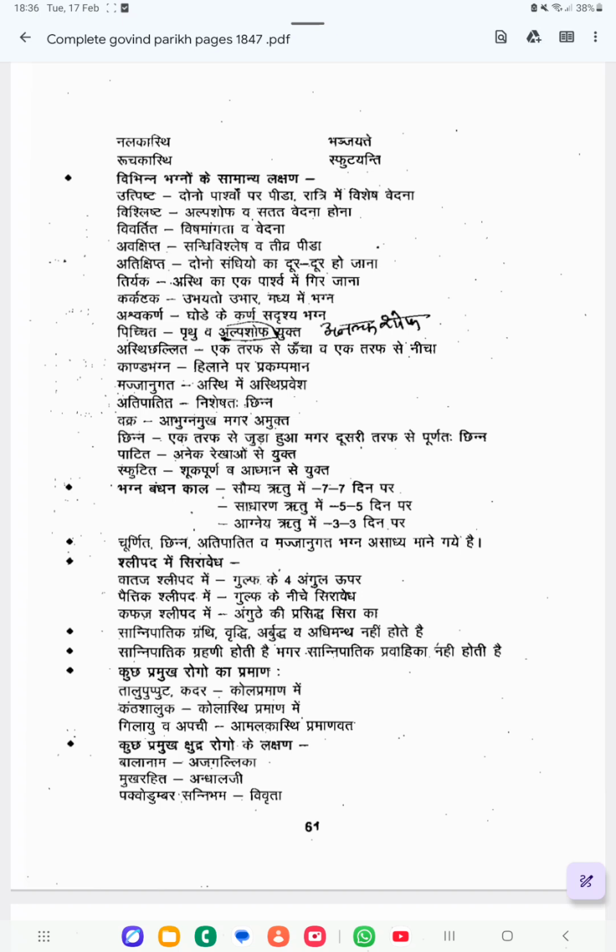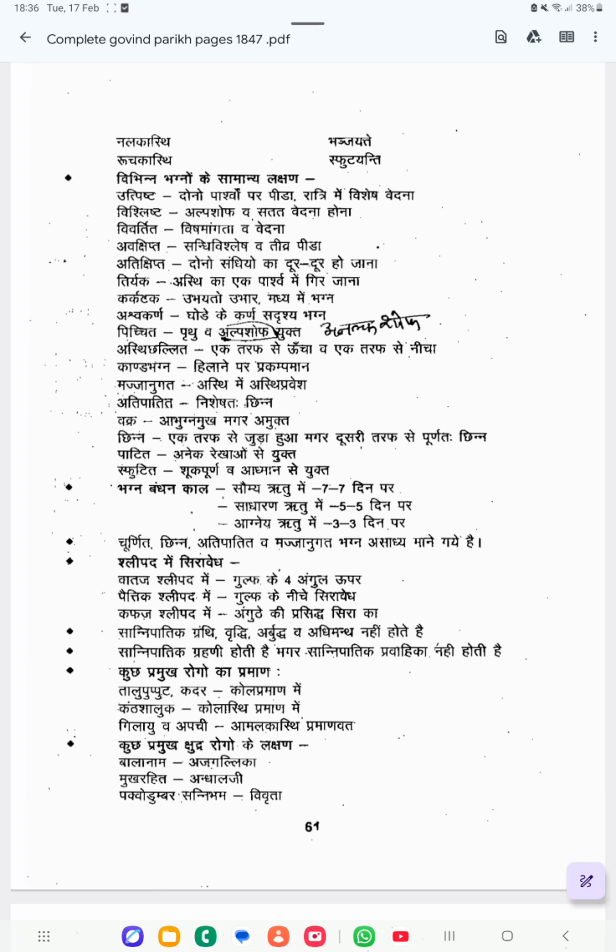And the rest, from Karkataka till Sphutita, are all classification of Bhagna. Sandhi Mukta is classified into 6 types, and Bhagna is classified into 12 types. The 12 types are Karkataka, Ashvakarna, Pichita, Asthi Chalita, Kanda Bhagna, Majjanugata, Atipatita, Vakra, Chinna, Patita, Sphutita. So these are the 12 types of Bhagna.